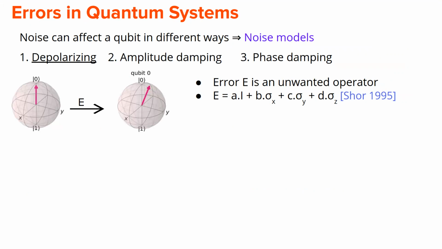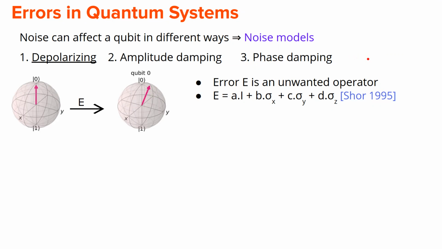Now, noise can affect a system in different ways. So I have represented this using qubits. These are Bloch spheres. It is simply because it is easy to represent. So on a Bloch sphere, this is a 0 qubit and an error acts on it such that the state is changed somewhat. So it is an unwanted operator.